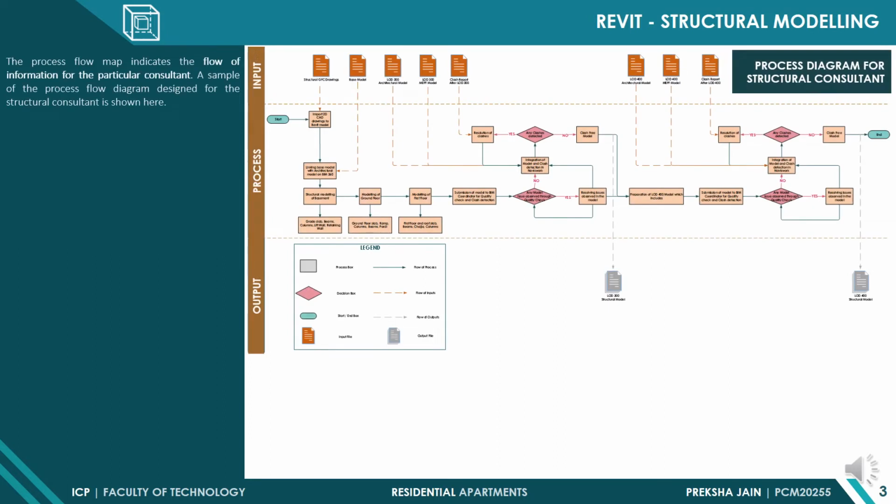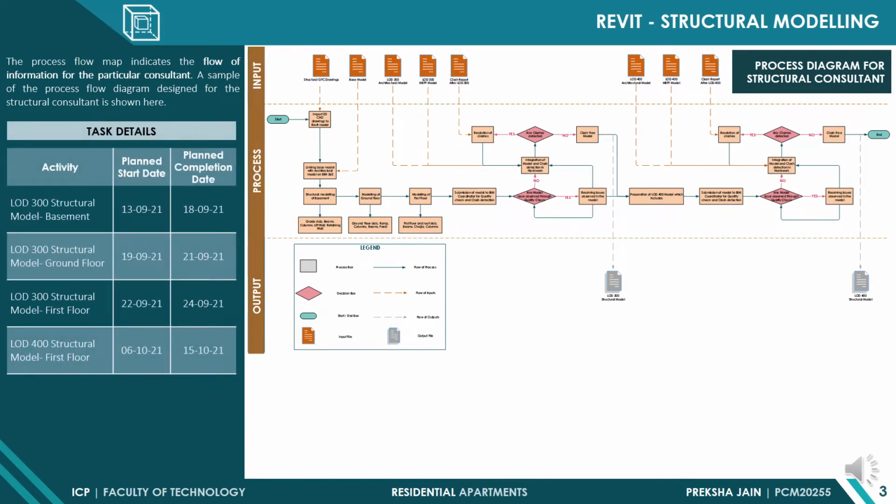The first exercise undertaken was 3D modeling on Revit by each group member. The process flow diagram for structural modeling is shown here, which starts from input of 2D AutoCAD drawings from site to development of LOD 300 structural model going through quality checks, integration of models, clash resolution, development of LOD 400 model and again going through quality checks, integration and clash resolutions to obtain a clash-free model.